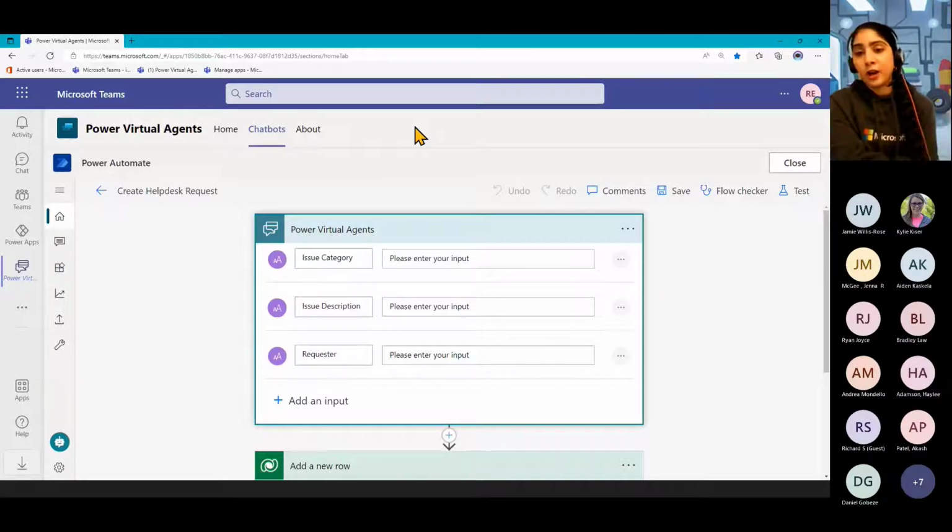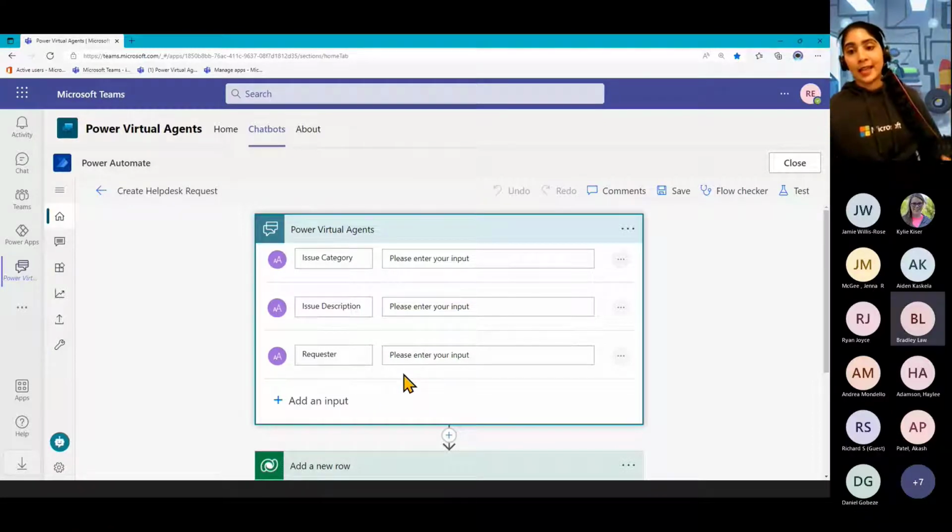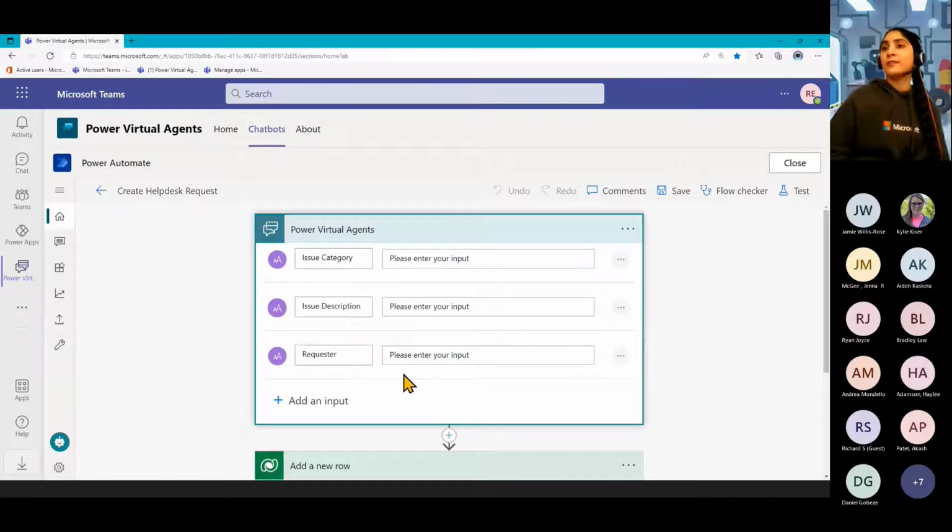It asked me the question, you know, what category did it belong to, what my description was, and it also got who the requester was. By the way, since it's already in Teams, it already knows who I am. So it's not like it needs to ask for my name and my email address because it already has that information provided to it.